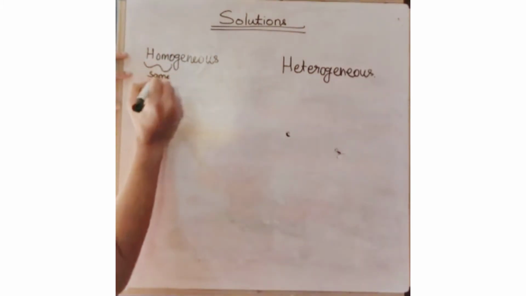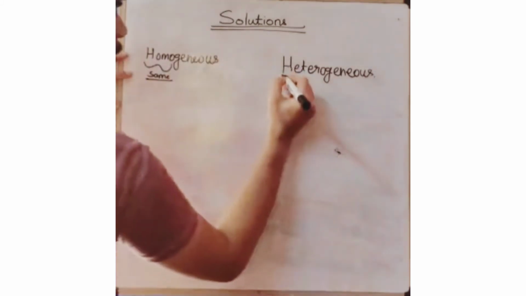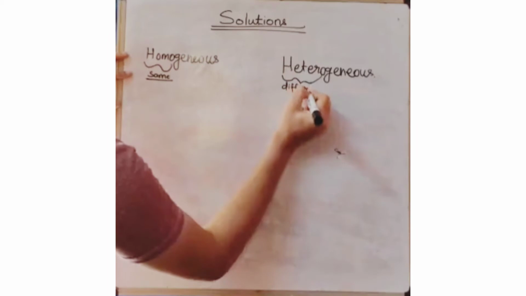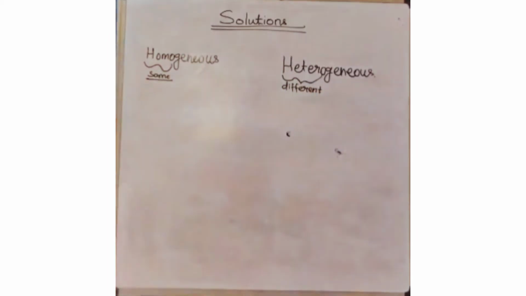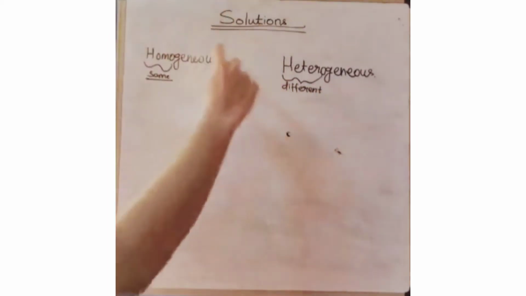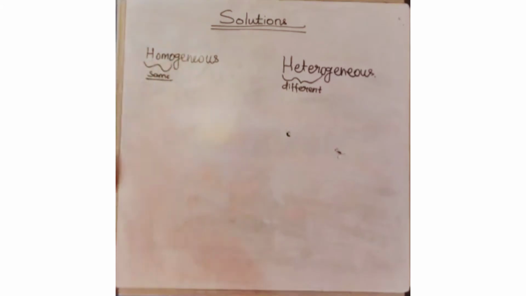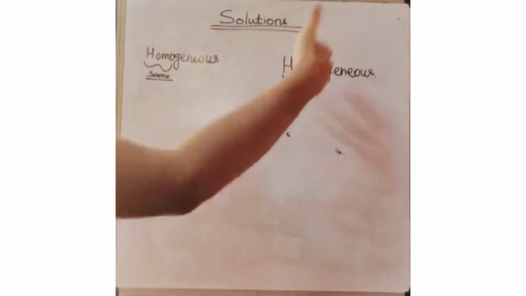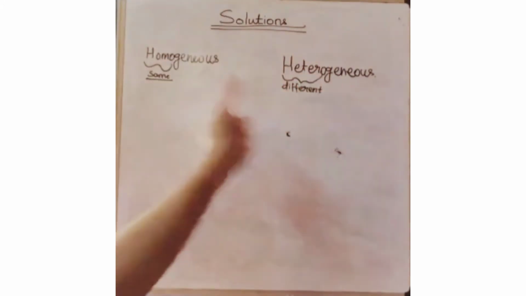Hetero is different. So these two words define the proper word, like the half part defines the whole word. That is, same things which are combined together and different things which are combined together. So what is homo and hetero, that we will see.